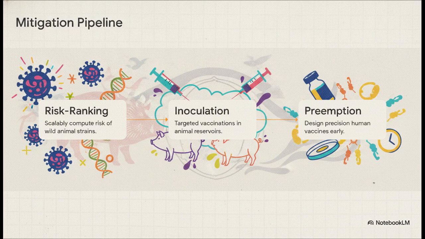Second, we can deploy targeted inoculations in specific animal hosts, like commercial swine or poultry populations, effectively neutralizing the threat at the reservoir level. For those of us in public health, this means we can design and stockpile preemptive human vaccines for the exact strains most likely to achieve human-to-human transmission long before an outbreak even begins. It's a definitive shift from reactive surveillance to proactive precision mitigation.